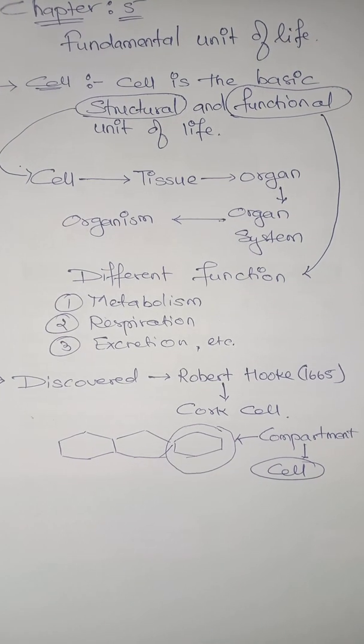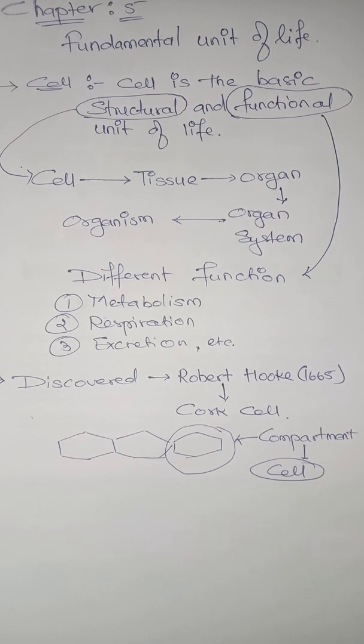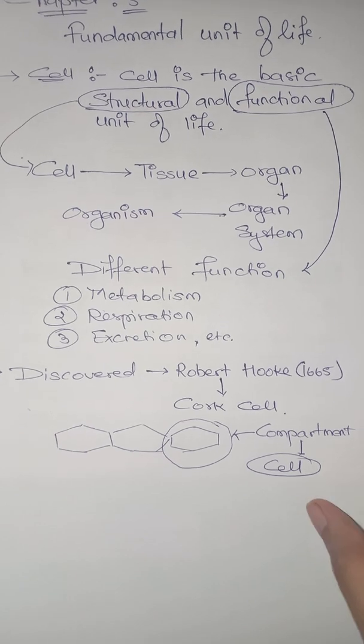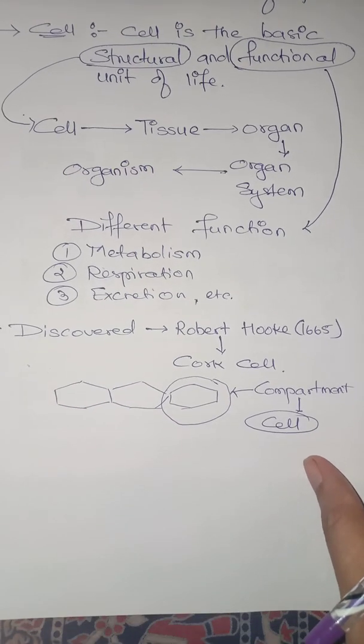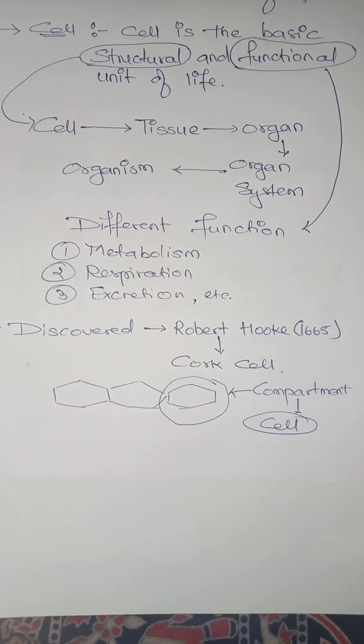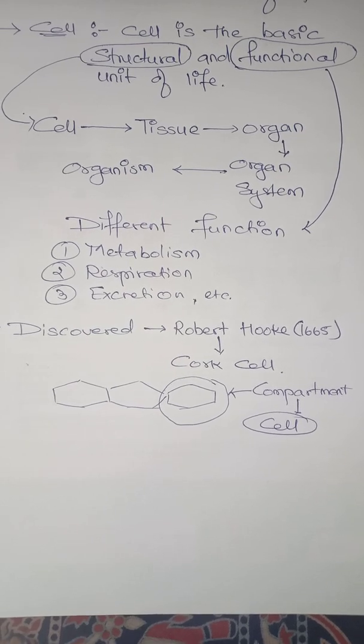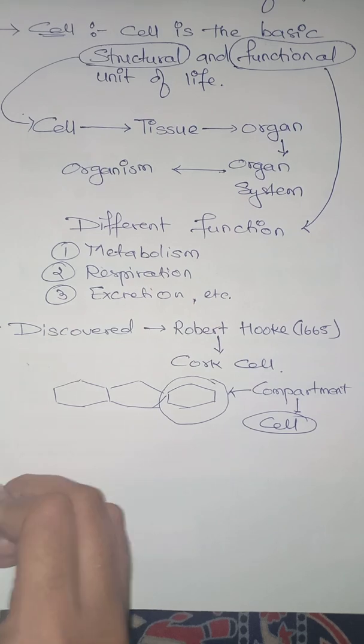So this is how the cell was discovered, and this discovery deserves as much credit as that of the discoverer of the microscope. You are all familiar with who discovered the microscope. It is Leeuwenhoek.